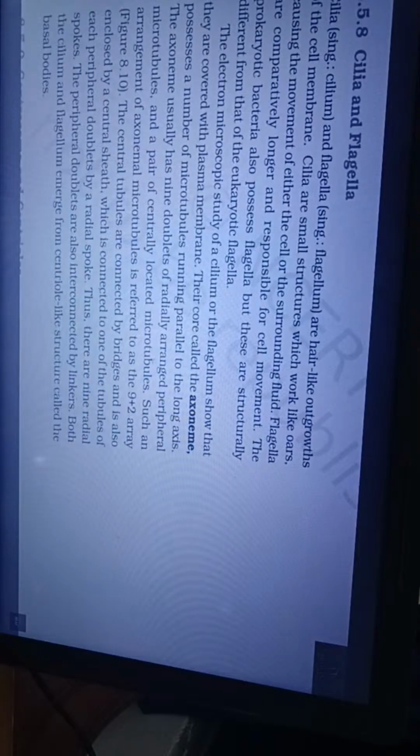8.5.8 Cilia and flagella. Cilia and flagella are hair-like outgrowths of the cell membrane. Cilia are small structures which work like oars, causing the movement of either the cell or the surrounding fluid. Flagella are comparatively longer and responsible for cell movement. The prokaryotic bacteria also possess flagella, but these are structurally different from those of the eukaryotic flagella.